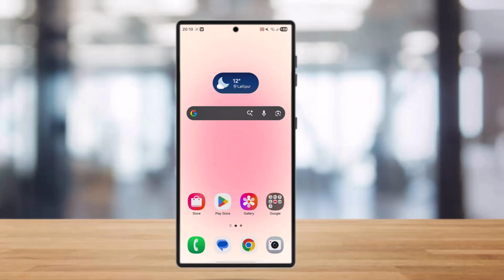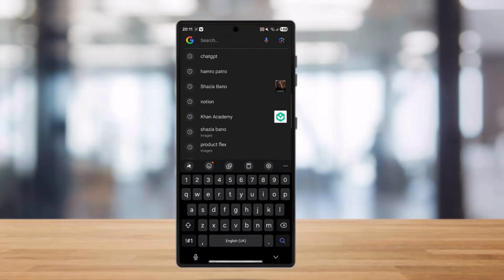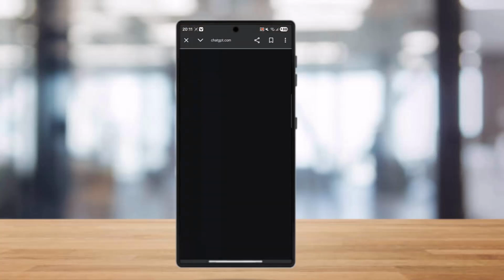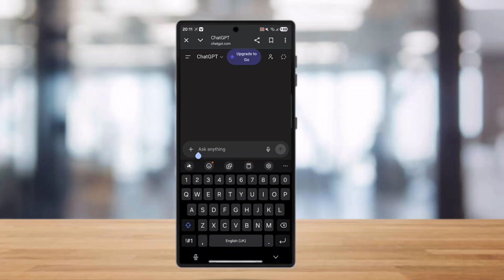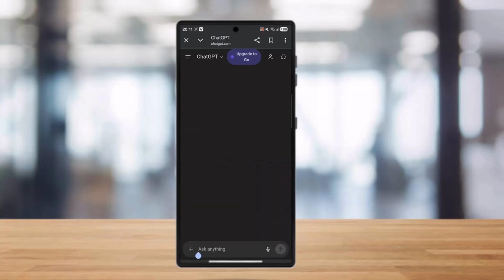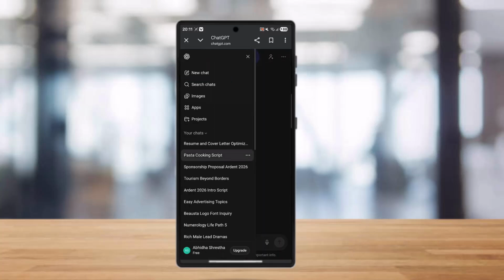So if you want to use ChatGPT for business ideas and market research, you need to simply go to ChatGPT. Once you're in ChatGPT, you can use it for business ideas and market research by crafting specific prompts to generate concepts. You need to analyze your trends, research your competitors, and build your customer profile, leveraging its ability to synthesize vast data into actionable insights for brainstorming, strategies, and business plans.